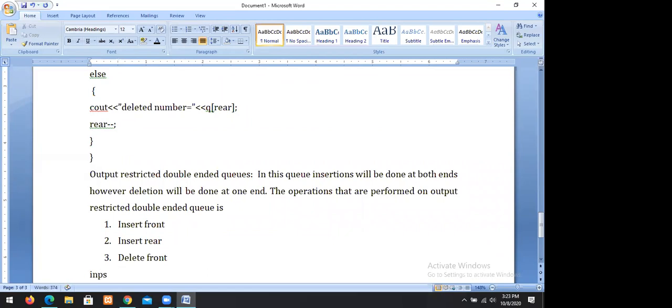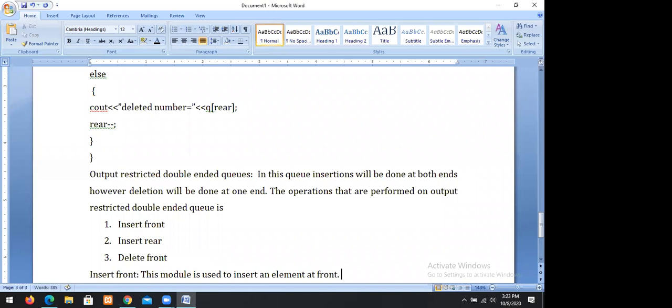Insert front. This module is used to insert an element at front.